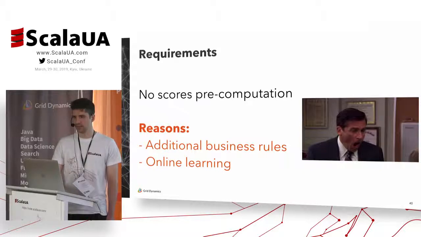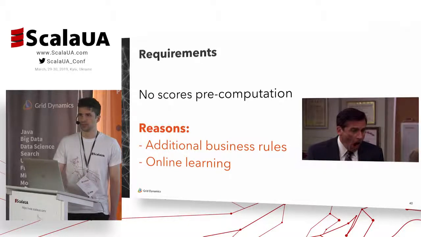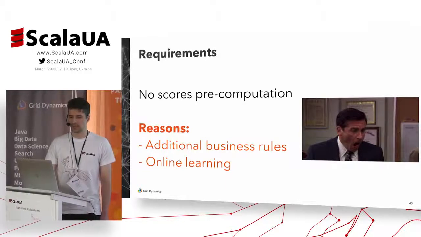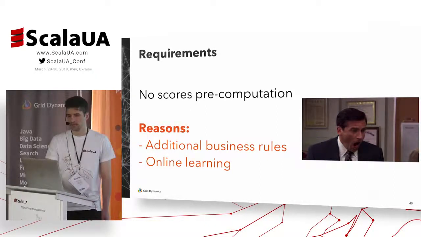Another point here is that this is one of the main advantages of the ALS algorithm, because it supports online learning. So instead of rebuilding the model on a daily basis, we can implement some kind of streaming, ingest new data, and update our model in near real time.